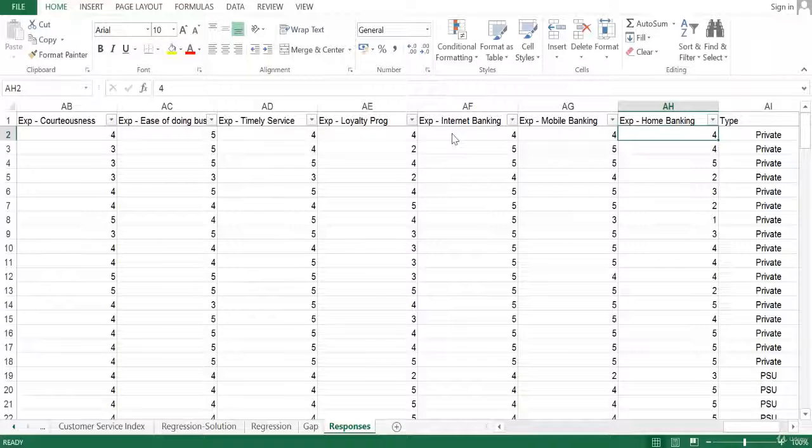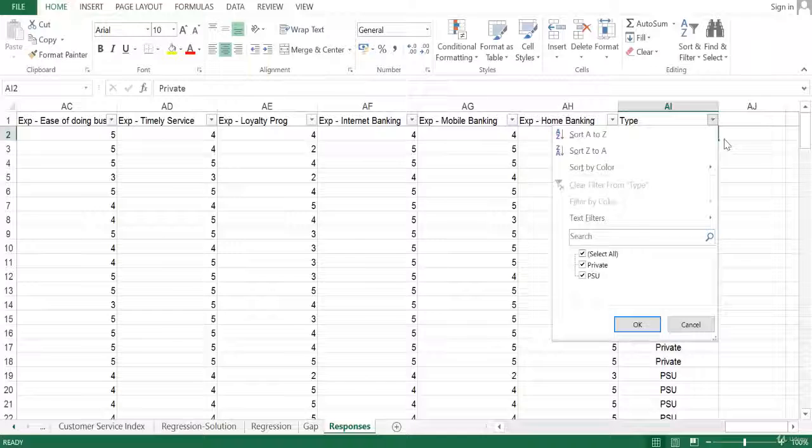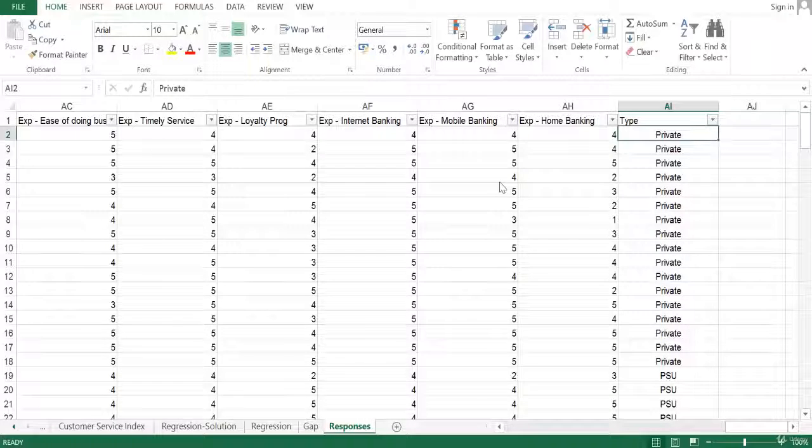Again, all these variables would depend on the type of the respondent, and whether the respondent would like to carry out transactions online or use the traditional form of visiting the banks and carrying out basic transactions or using some of the services. Then the last set of questions asks the type of the bank, whether it is private or not. The respondent would select private if the bank is in the private sector, and select PSU, that is public sector unit, if the bank is in the public sector.